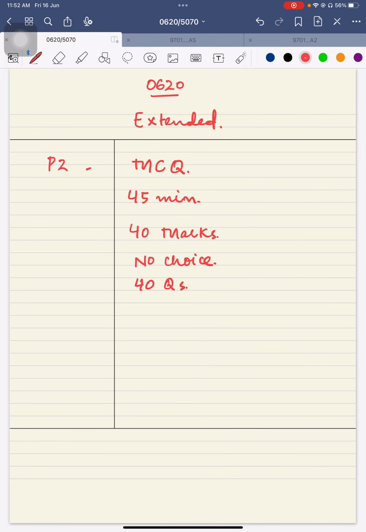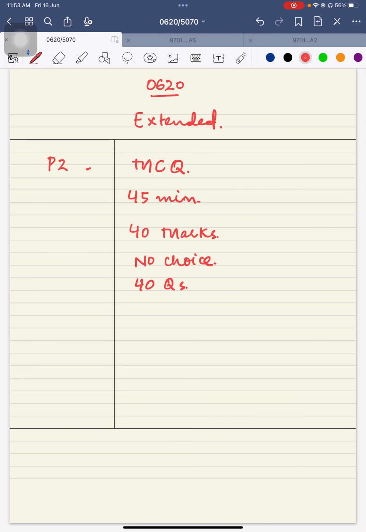It is also an MCQ, just like the MCQs of 5070. In both papers of MCQ, both of them will have a periodic table attached at the end. This is one of the points in which students are really getting confused, that the periodic table will be available or not. I'm telling you very clearly.